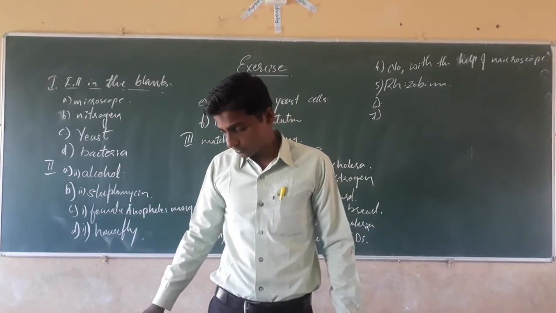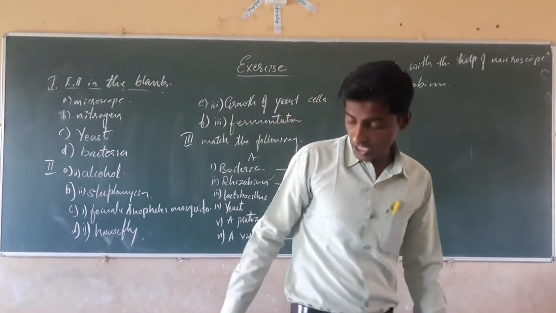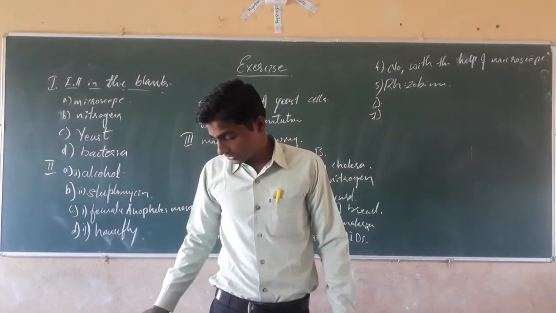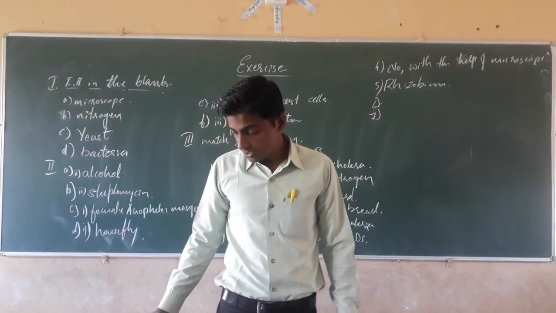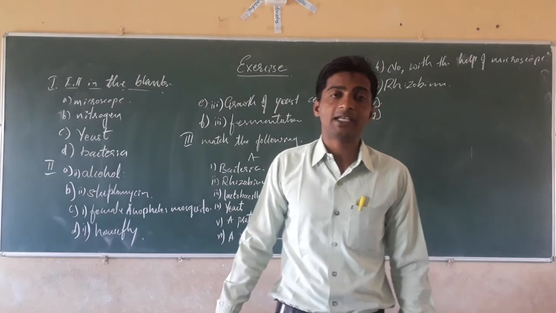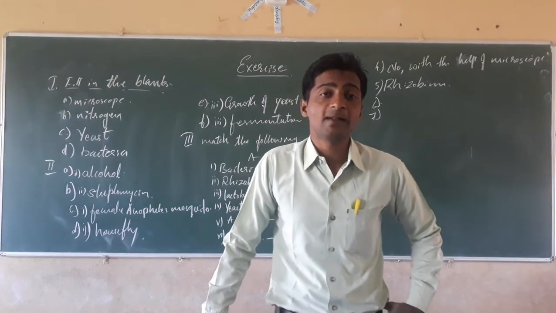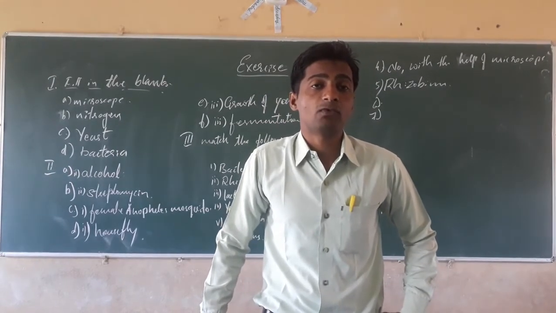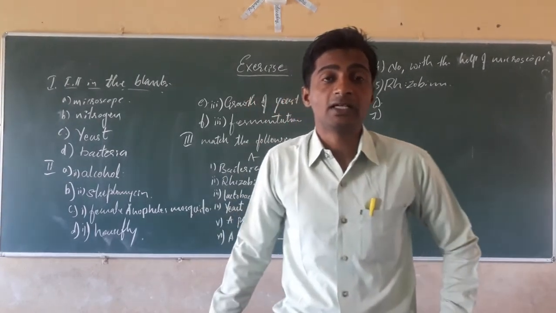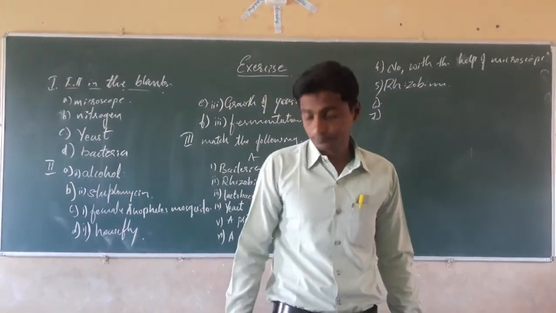Write a short paragraph on the harmfulness of microorganisms. See, we have studied this on the page. You have to write about the disease causing microorganisms. The microorganisms cause different diseases like tuberculosis, cholera, malaria, measles, polio, chickenpox, hepatitis and others, which are spread by microorganisms in different ways: by air, water, food and physical contact. That you have to write. And next, the microorganisms which cause diseases in plants. That also you have to write.